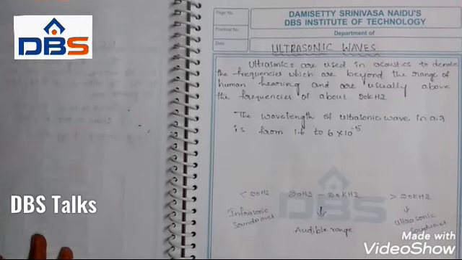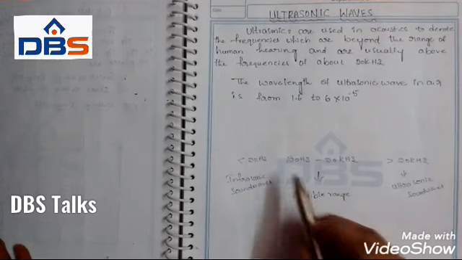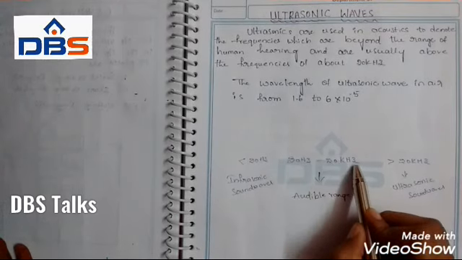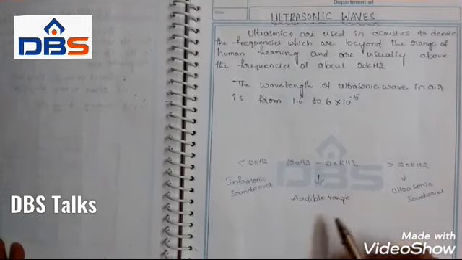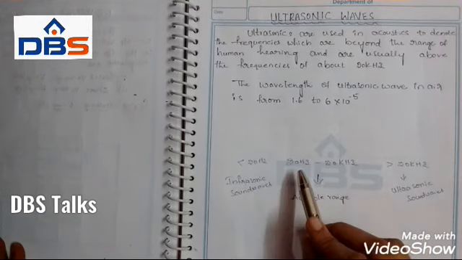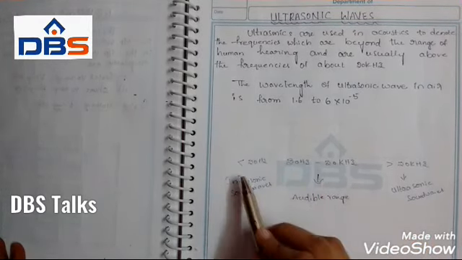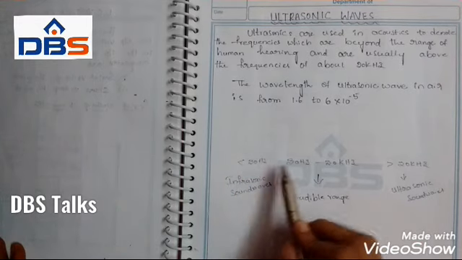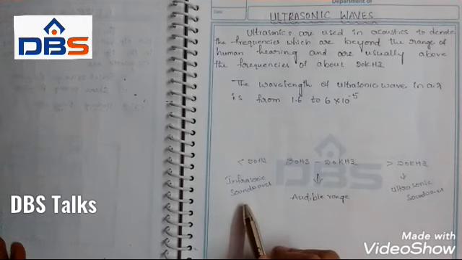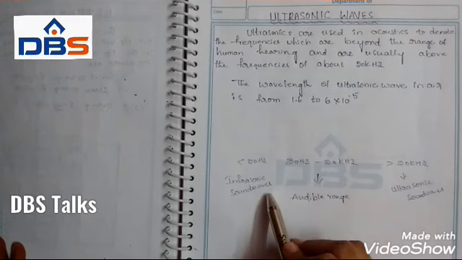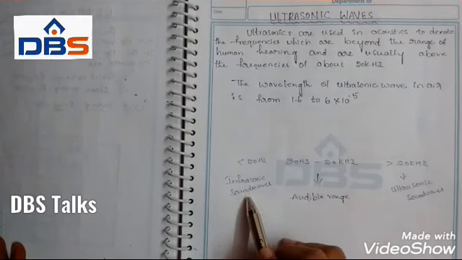Generally the standard range of human hearing is between 20 Hz to 20 kHz. So it is the audible range of humans. We can hear sounds only in this range. The sound waves which are less than 20 Hz are called infrasonic sound waves. It is very difficult for humans to listen to these sound waves.